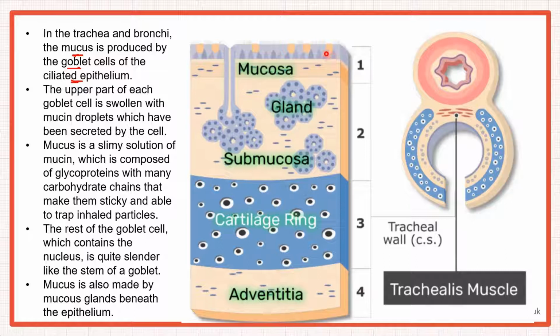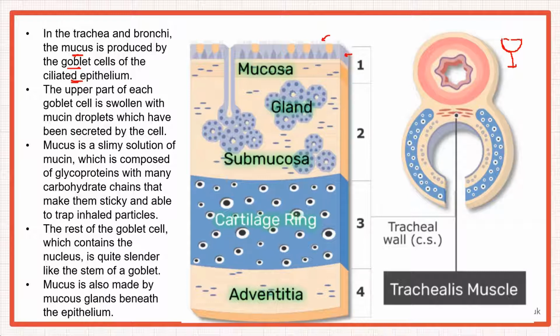These yellow cells that you're looking at are the goblet cells. This is the epithelial lining, the gray one, and then we have goblet cells here. Goblet cells are named as such because their shape is like a goblet, like this cup here. You must have seen the cups that we use for drinks, which have a stem as well. So these goblet cells have a shape like this. This is the cilia, and this is the epithelium.